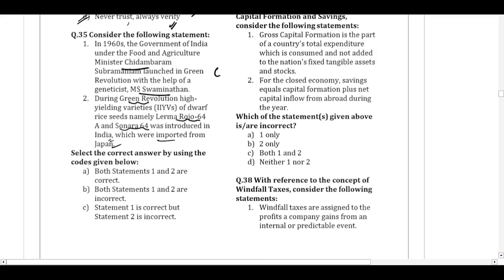So even though during the Green Revolution we came up with certain high-yielding varieties of rice and wheat, the options that are given here about the Rojo and Sonora, they are wrong. For example, for the rice, the most famous high-yielding variety that we went for is IR8, and it was developed by a rice research institute located in the Philippines. So it was not imported from Japan. So the second statement is incorrect. We have to select the correct answer. It will be option C, because statement 1 is correct, statement 2 is incorrect.